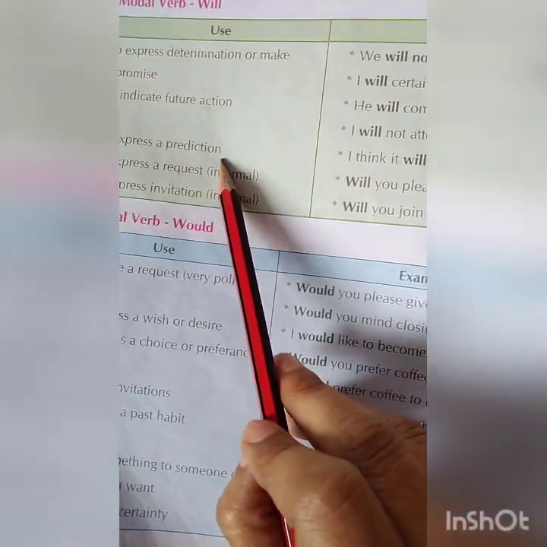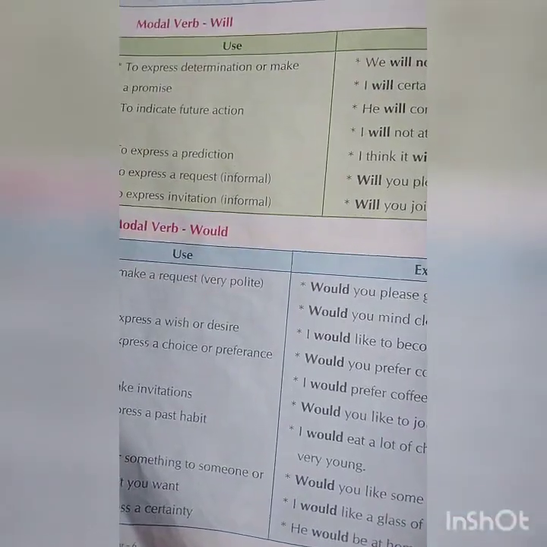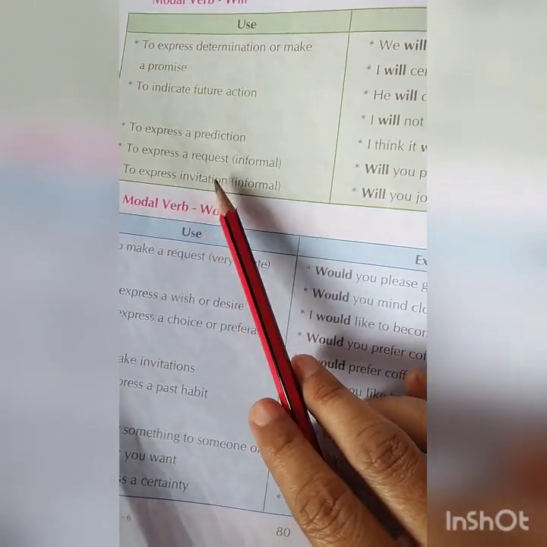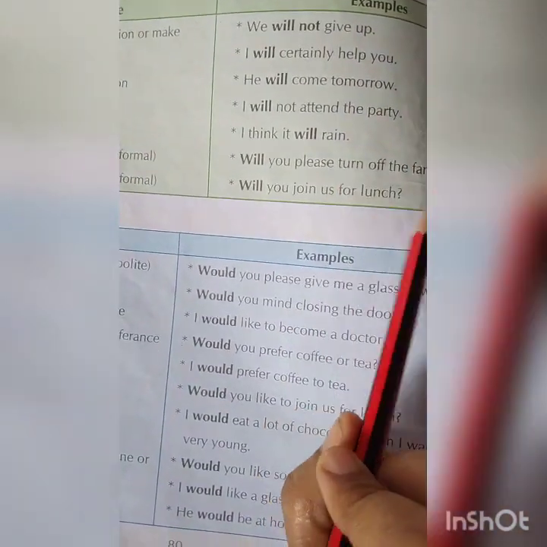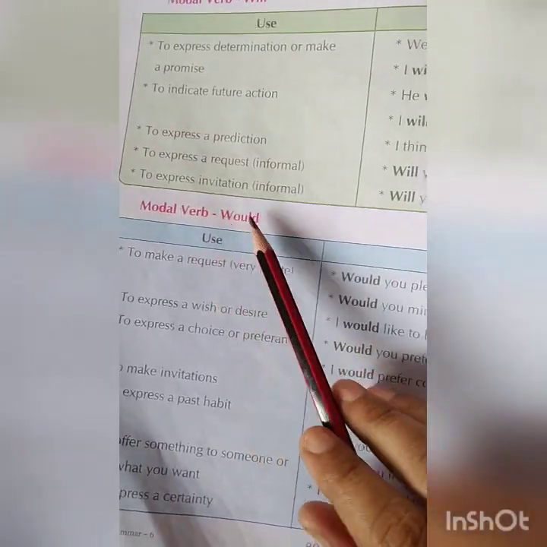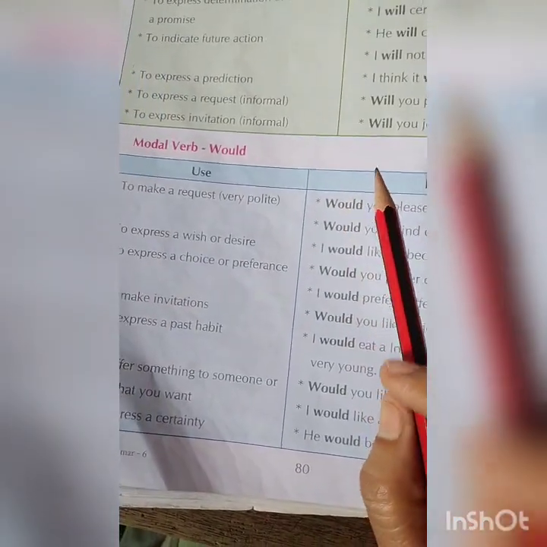To express a prediction: I think it will rain. You are predicting that it will rain, not sure. To express a request: Will you please turn off the fan? You are requesting. To express the invitation: Will you join us for the lunch?